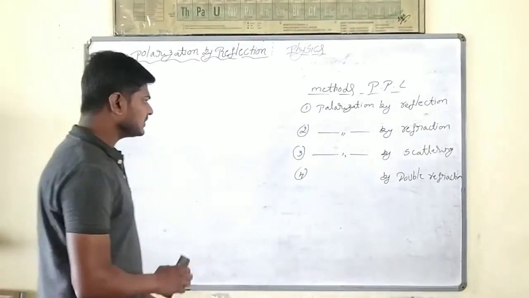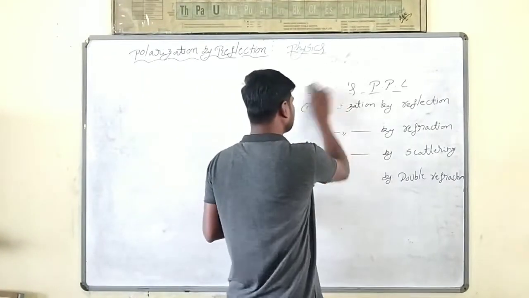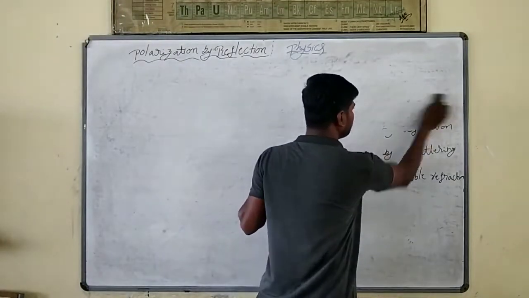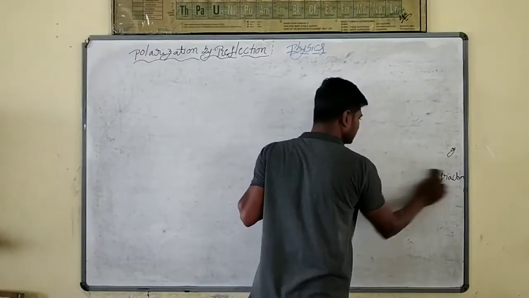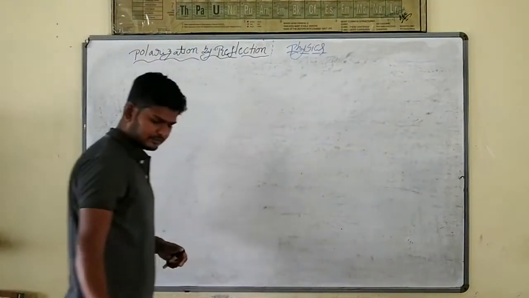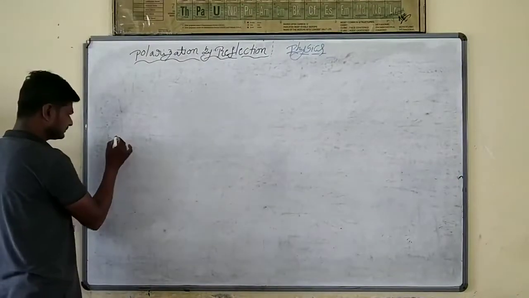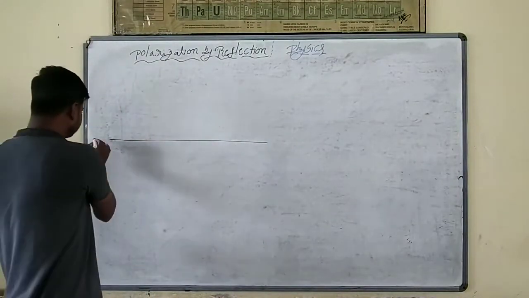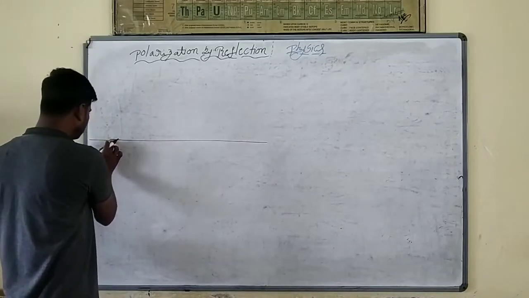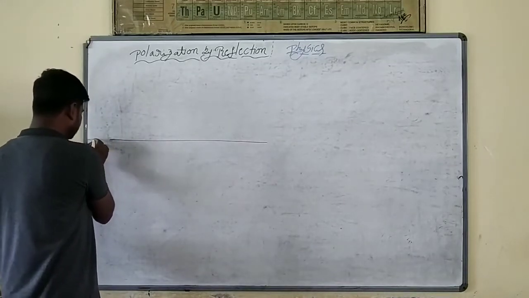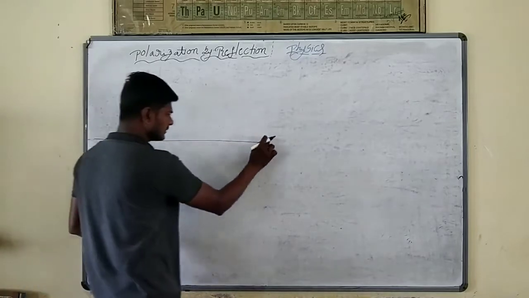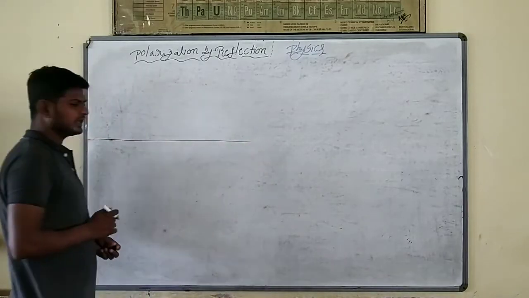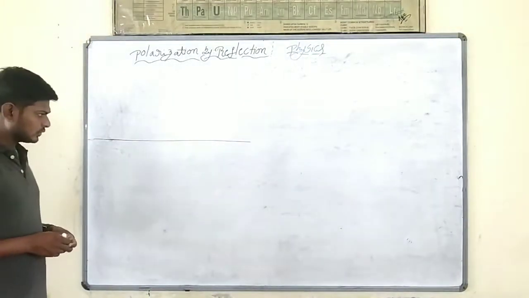Now, in polarization by reflection, I am going to take one reflecting and refracting medium. This is the medium.